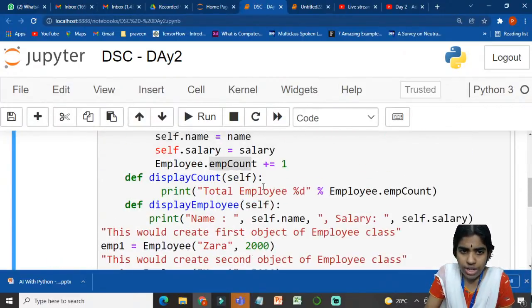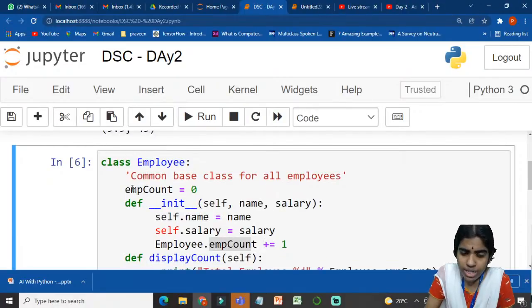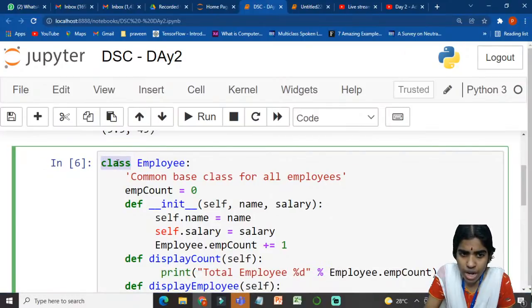Yes. One more time I am just repeating. So what am I trying to do here? Whenever I want to create any class, I have to use the reserved keyword. Yesterday I was discussing with you about reserved keywords, right? What are all the different reserved keywords that are available in Python? So I have to use this reserved keyword, space, the name of the class. So Employee is the name of the class, colon. This is the syntax for creating a class.